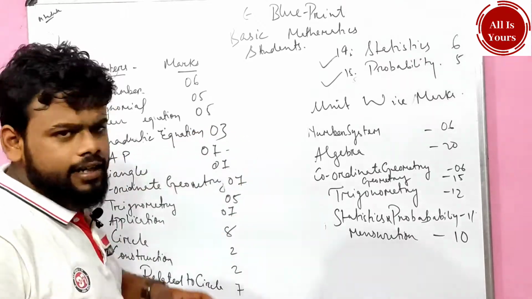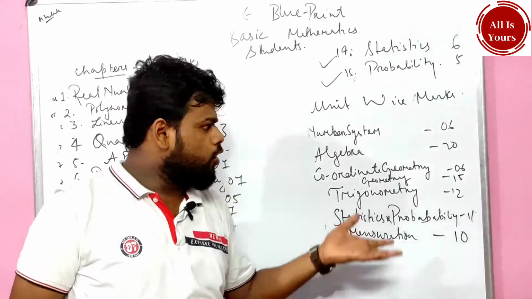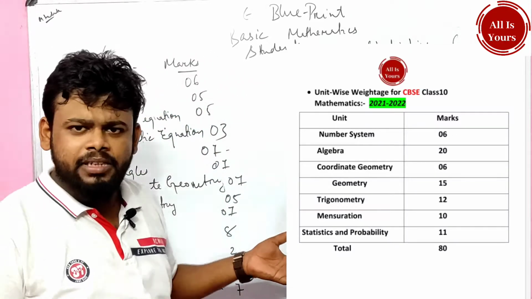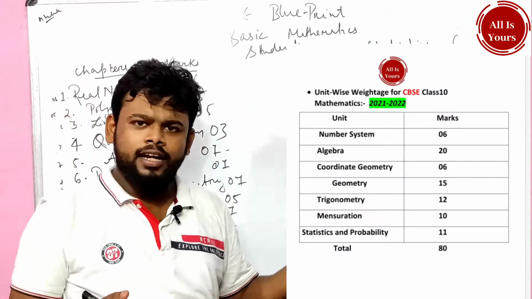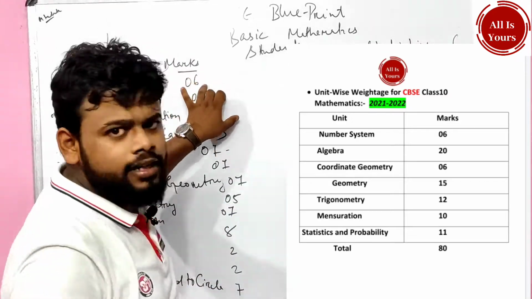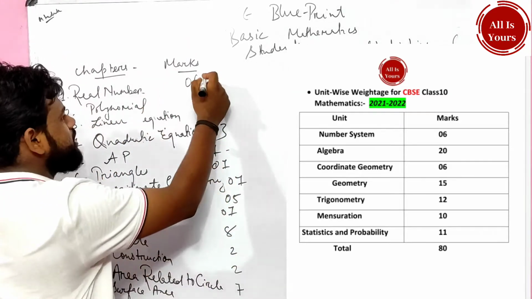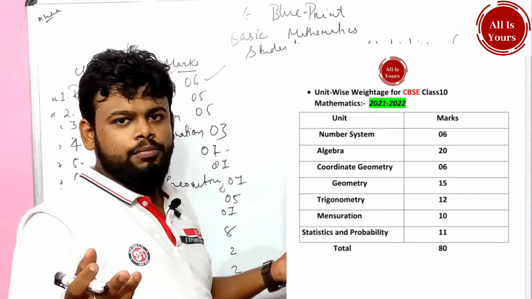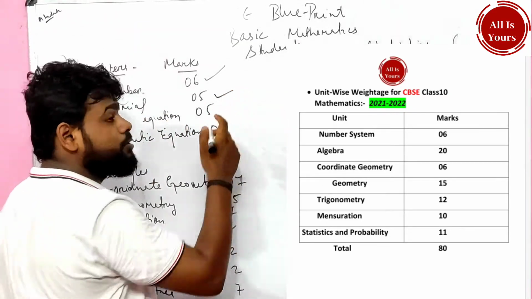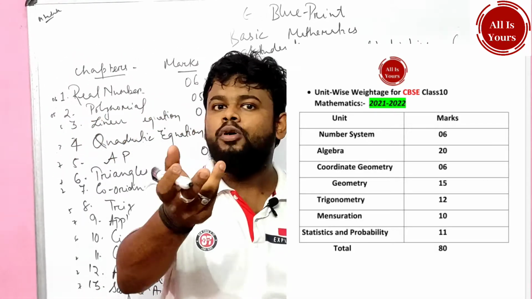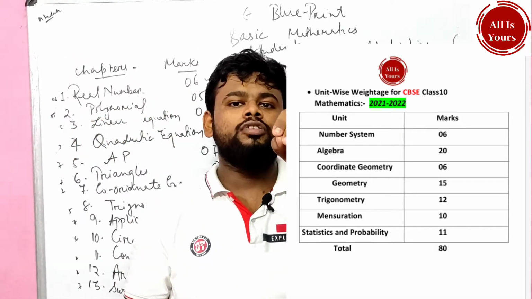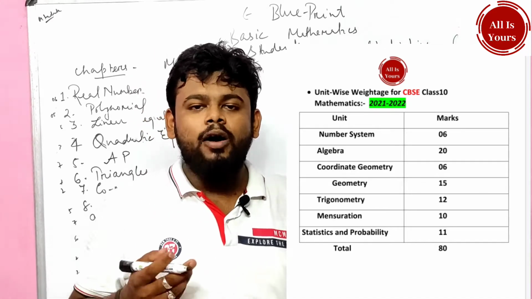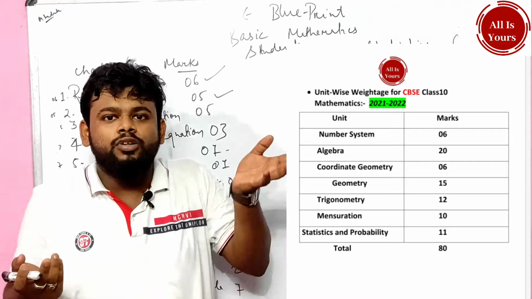Nothing changes in that. You can see all the unit-wise marks remain the same for standard mathematics students as well as basic mathematics students. Number system is the same, 6 marks, no changes. After that, algebra is 20 marks. From algebra, polynomials are 5 marks. From polynomials, divisibility of polynomials is a very important direct question of the board examination which is going to come in the exam. You are thinking how I knew that it is going to come in the exam?